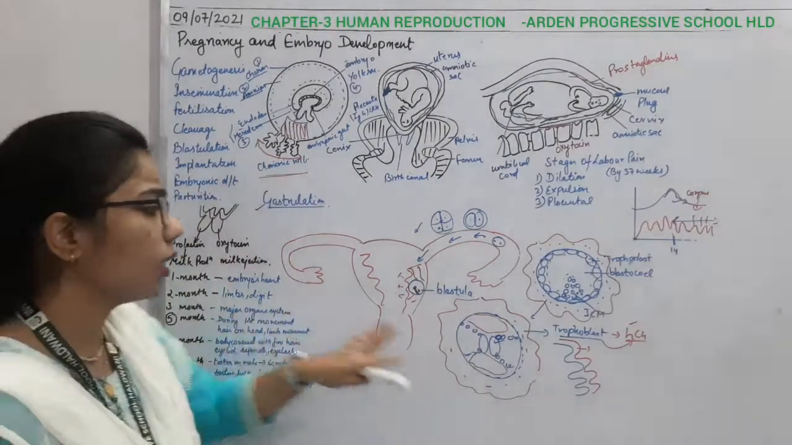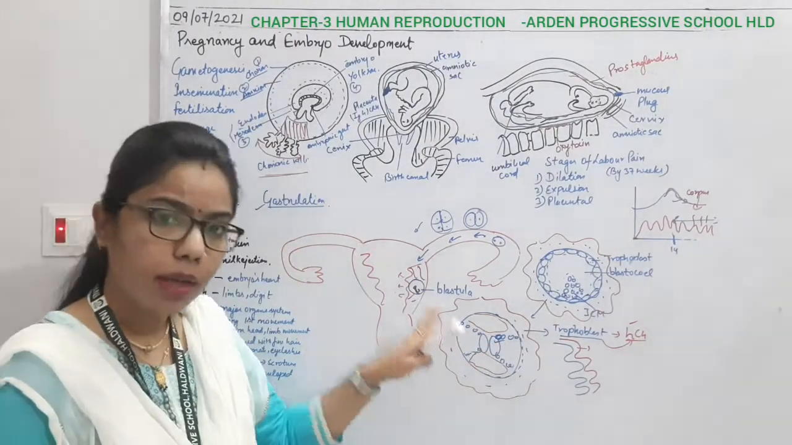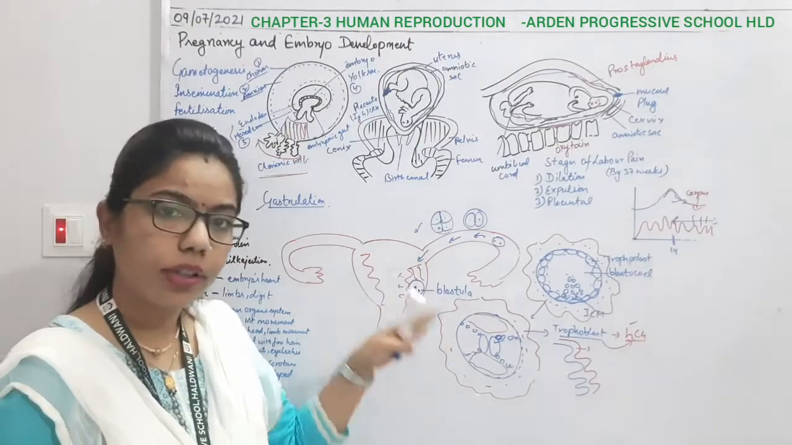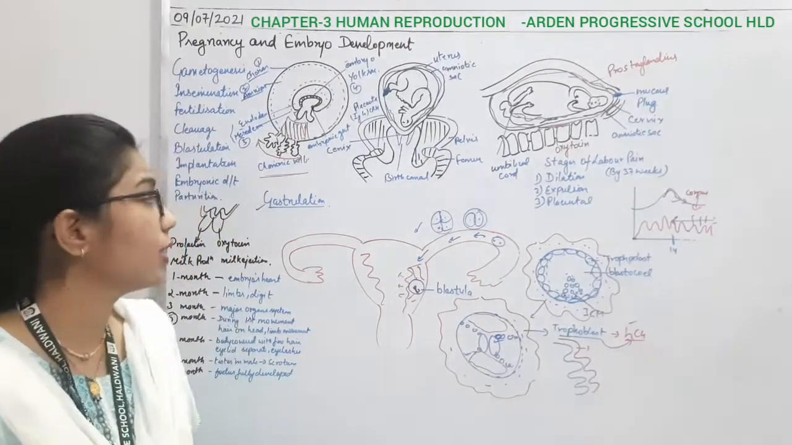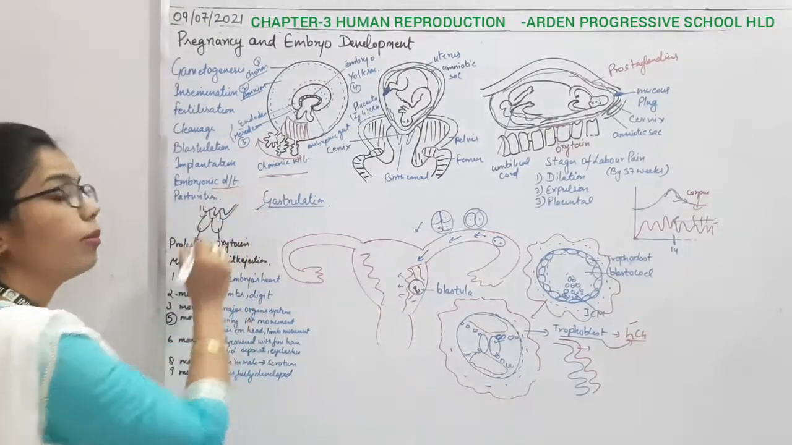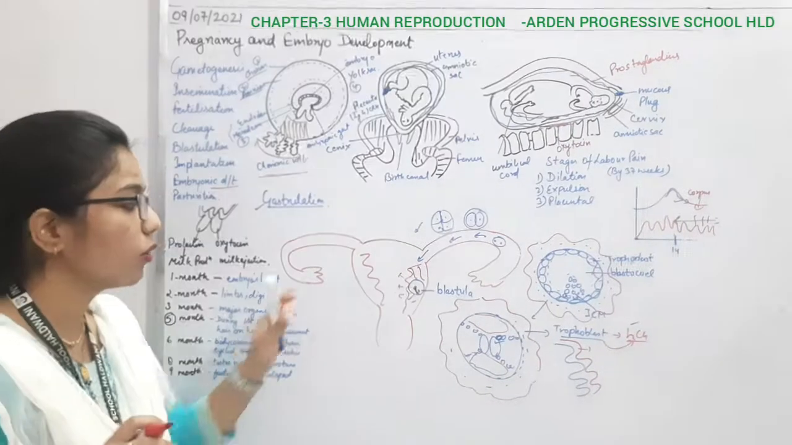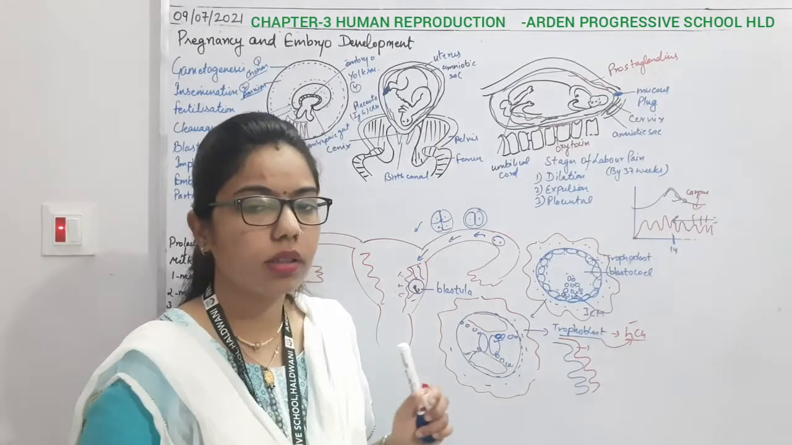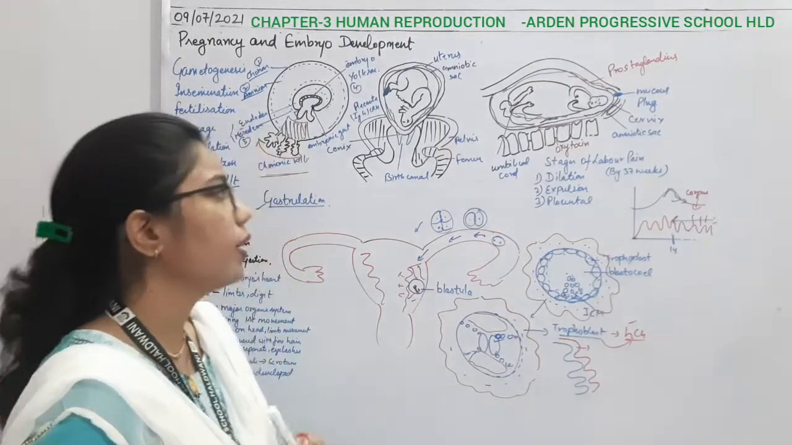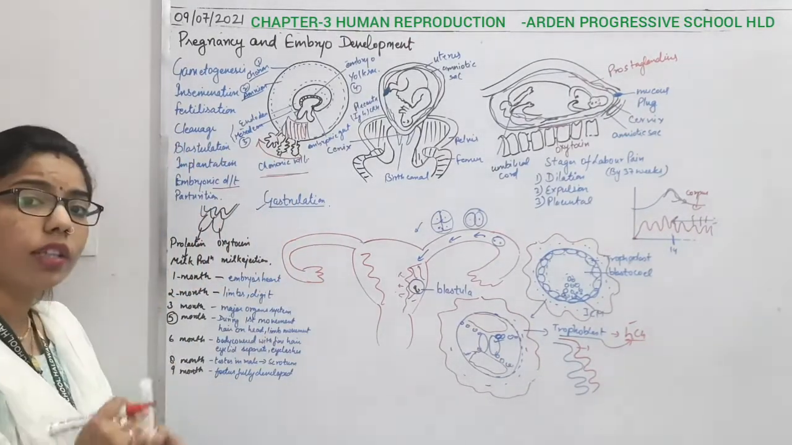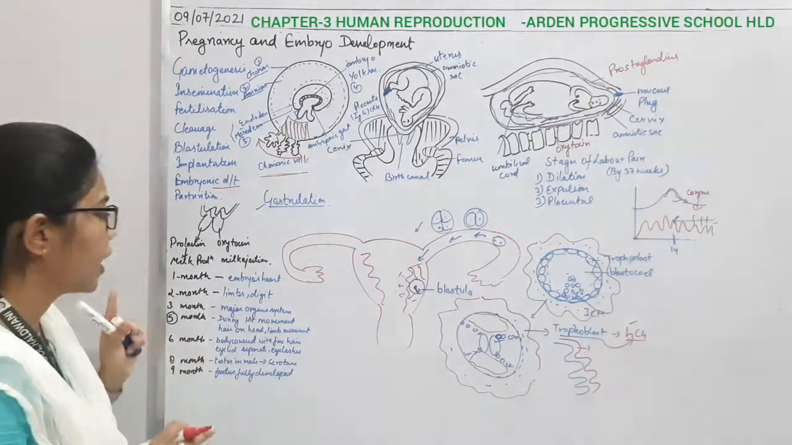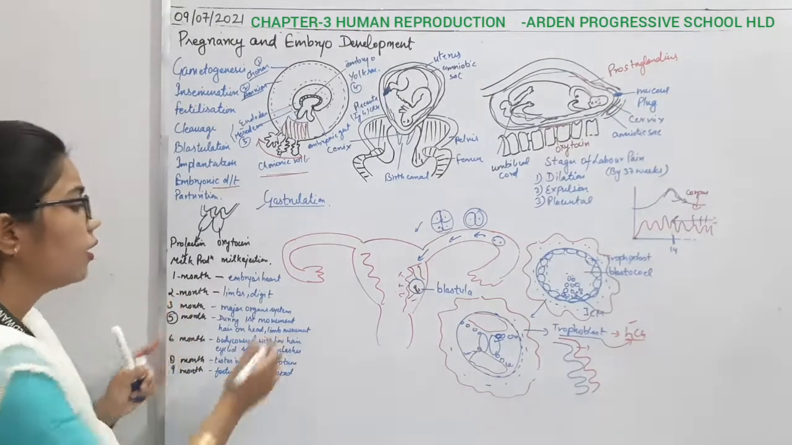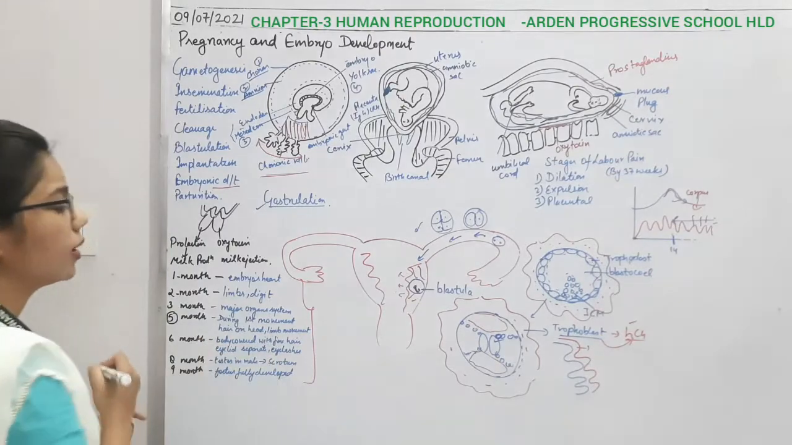Now once the implantation has been done and the differentiation has also occurred, what is the time? There is a time to develop the different parts of the embryo, because differentiation of body parts is going to take place. So here we have to understand what changes happen in these 9 months. So here is a summary.